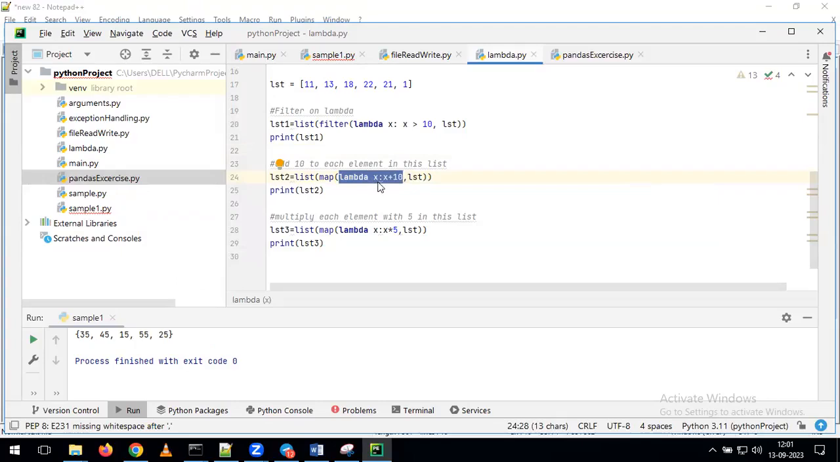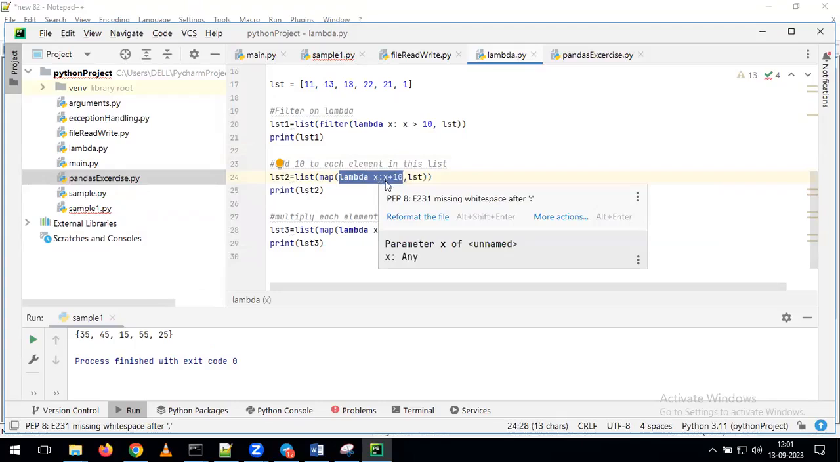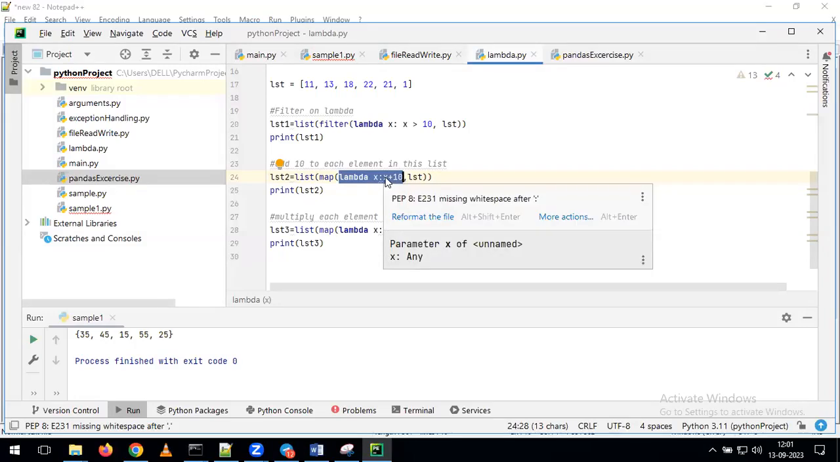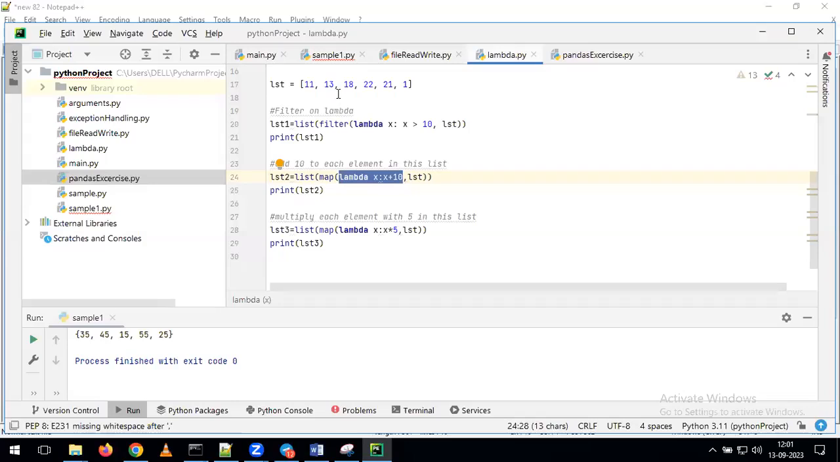As part of this requirement, for each and every variable, I want to add 10. For that reason, I am giving the variable name as x. On top of this x, I want to add 10. So we are giving lambda x colon x plus 10. But what is the requirement here? Whatever lambda function you are writing, you want to run it on each and every element present in the list. And for that reason, we are applying the map function.